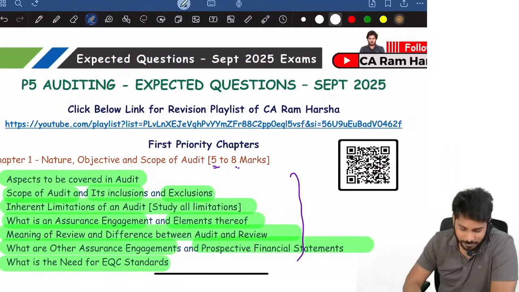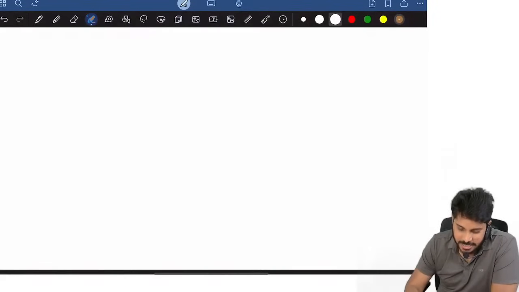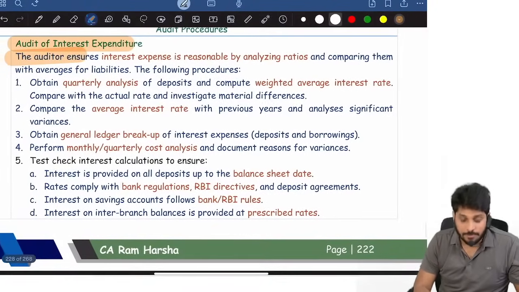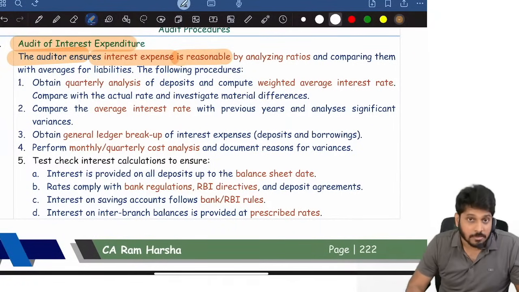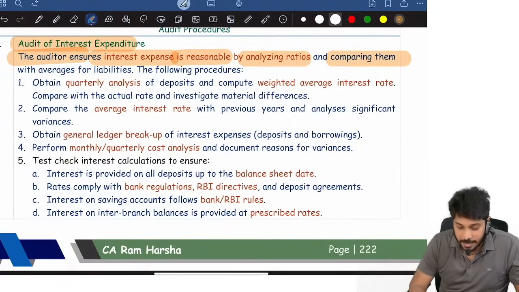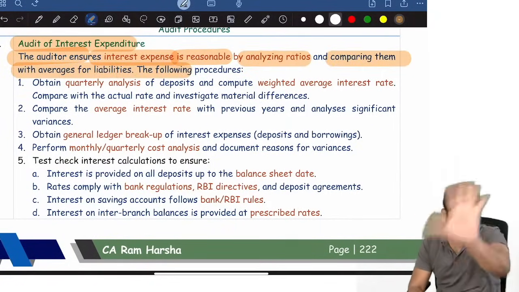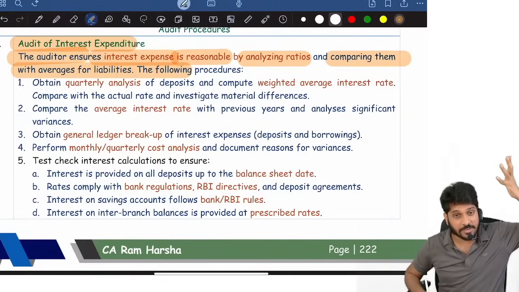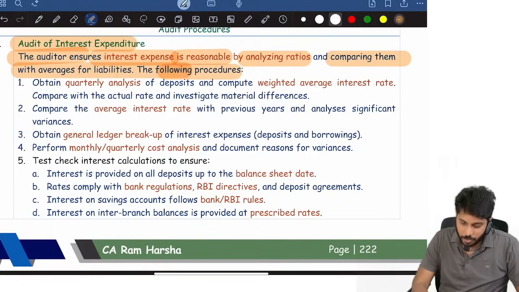Okay, fine. So, audit of interest expenditure. The auditor has to ensure interest expenditure is reasonable by analyzing ratios and comparing them with the average of the liabilities. How much is the average liability? How much is the interest incurred during the year? Last year, how much is the average liability? How much interest incurred? The following procedures.